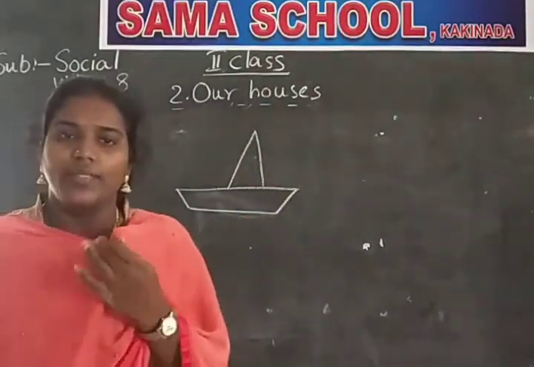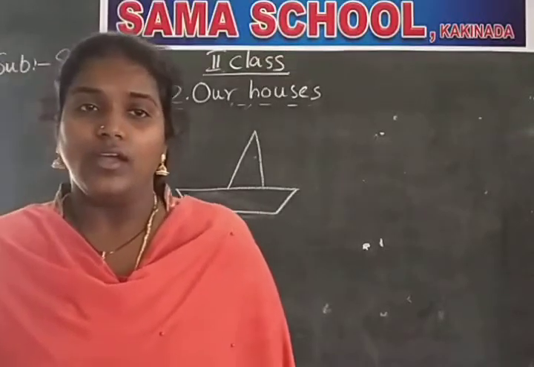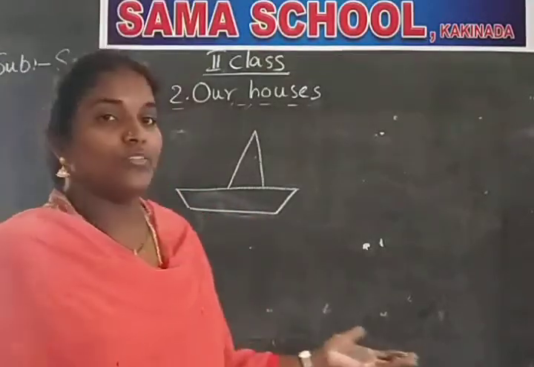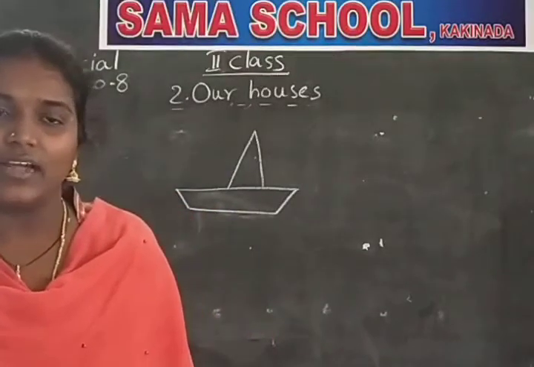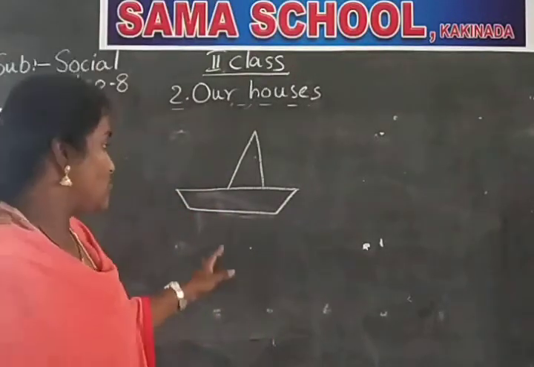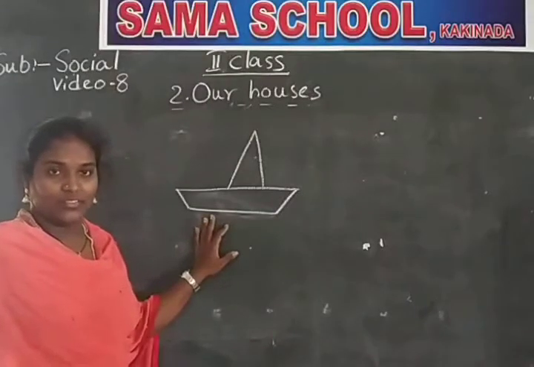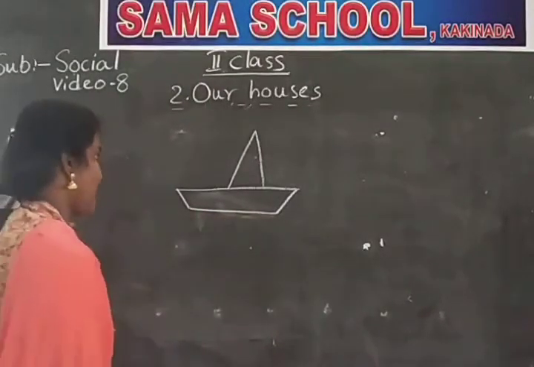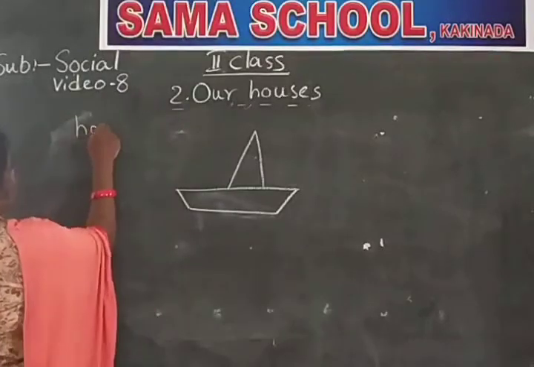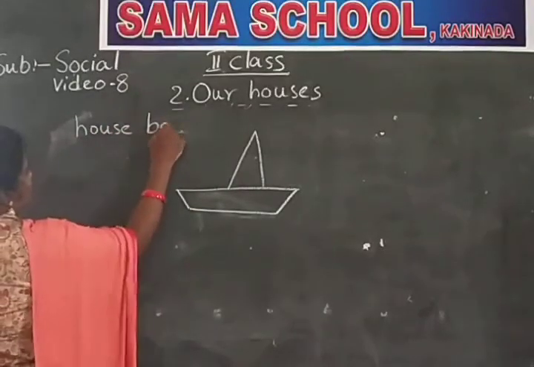The people who are living in these places, where there is more water and less land, build houses on these ships also. Those are called houseboats. What do we call them?